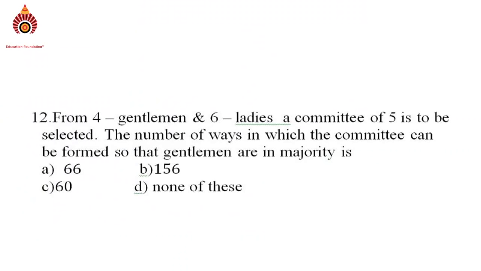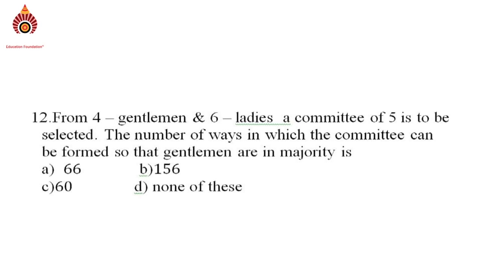See the next question. From 4 gentlemen and 6 ladies, a committee of 5 is to be selected.